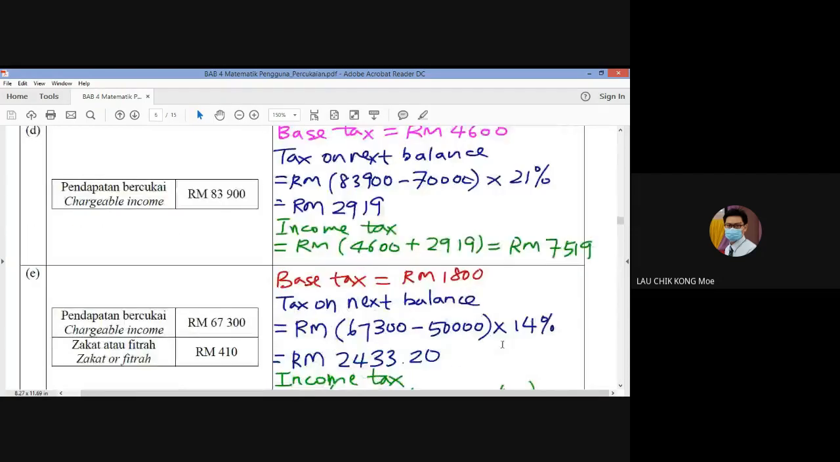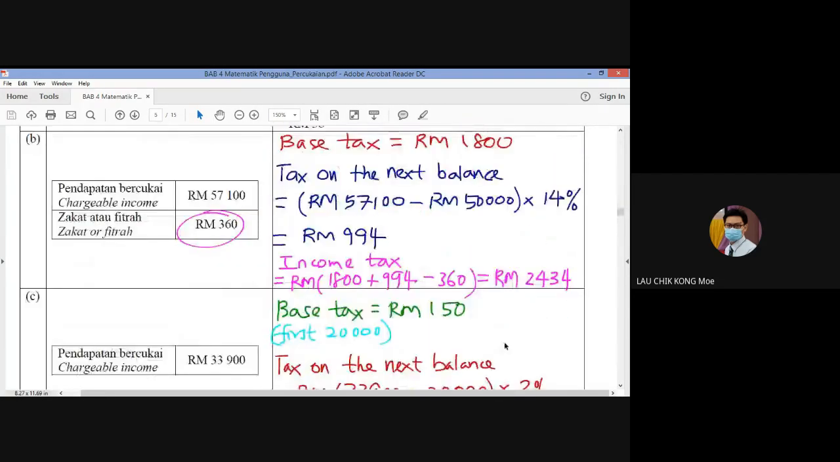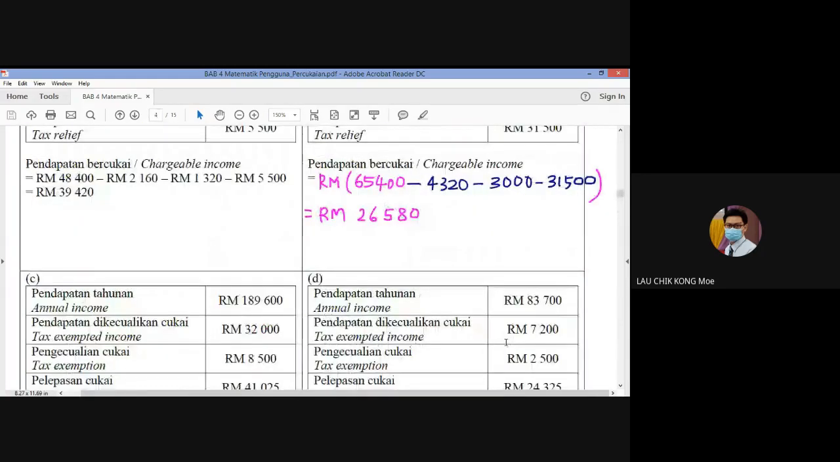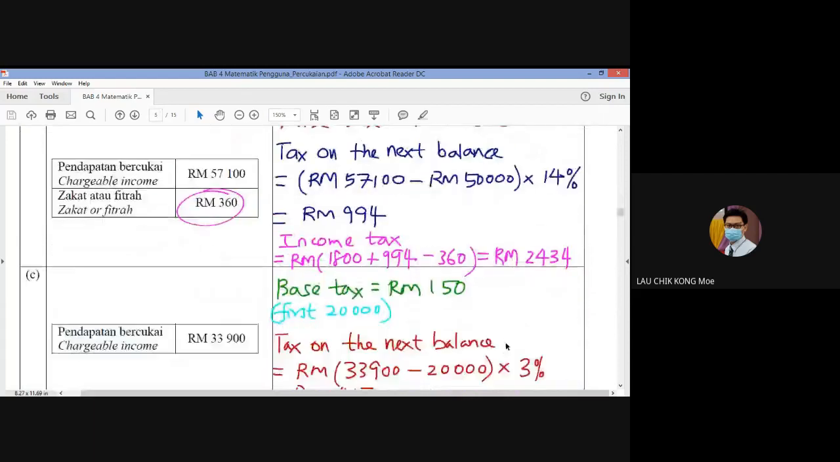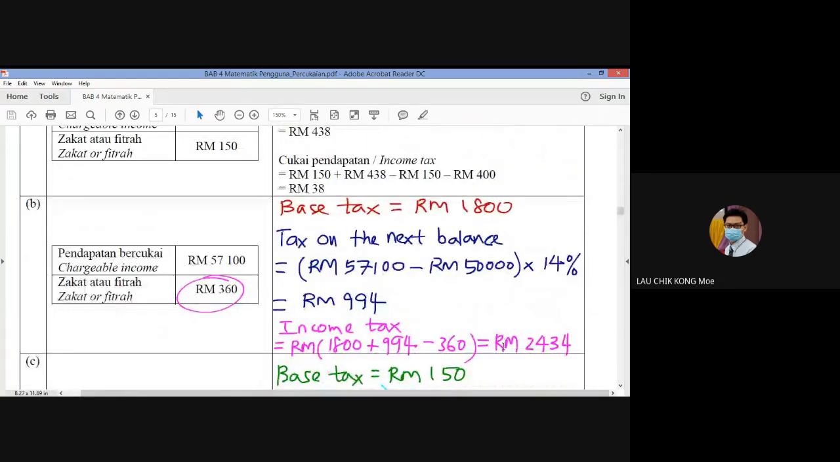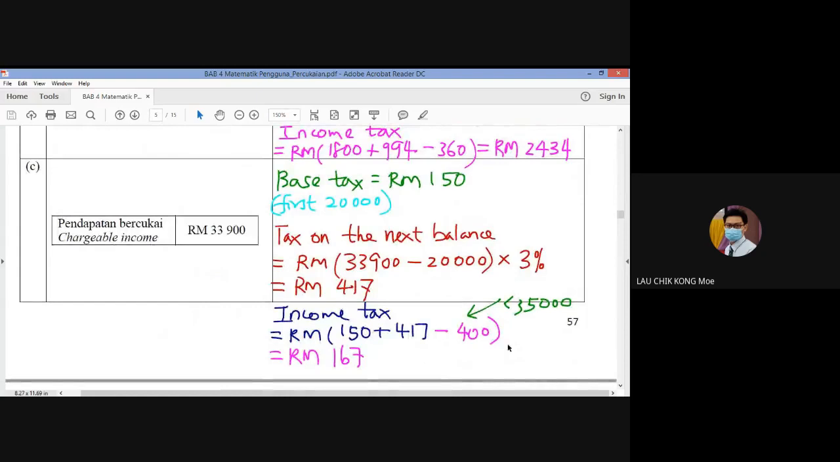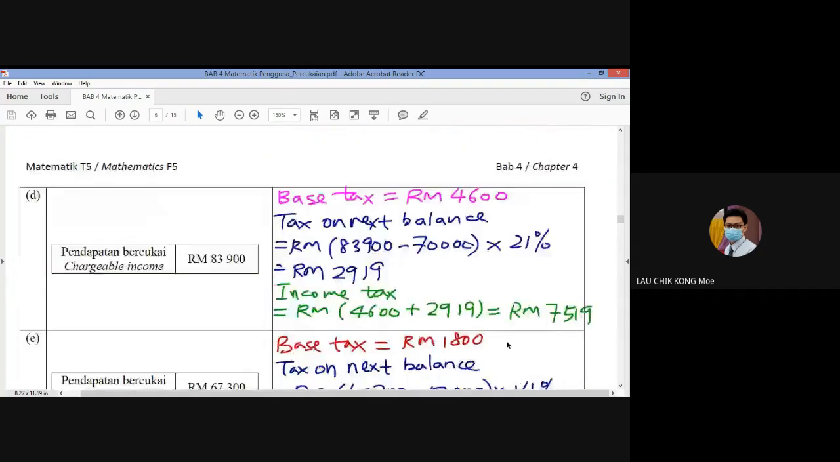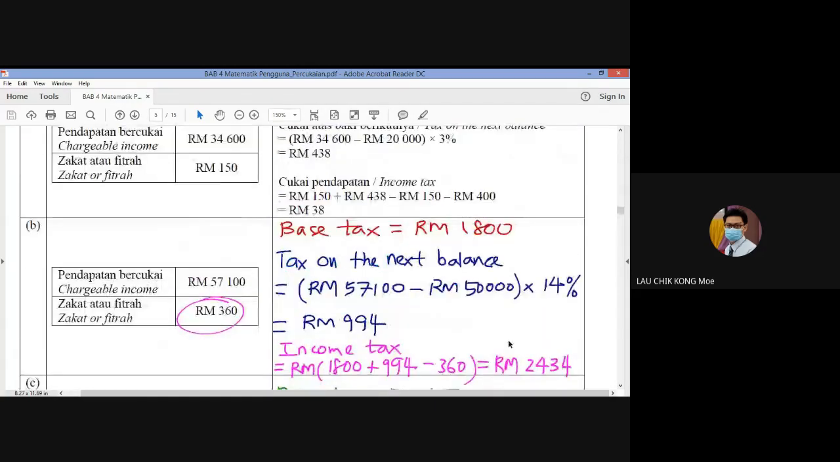So you continue with C, D, E. C, D, E is your exercise. You just need to take a photo of page 57 and page 58 and send it to our group. Page 57 and page 58. You just finish C, D, and E. So tomorrow we will continue our discussion. So that's all for this morning. See you tomorrow. Thank you.